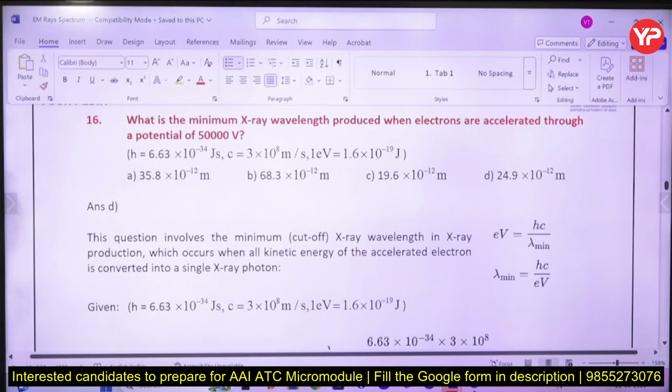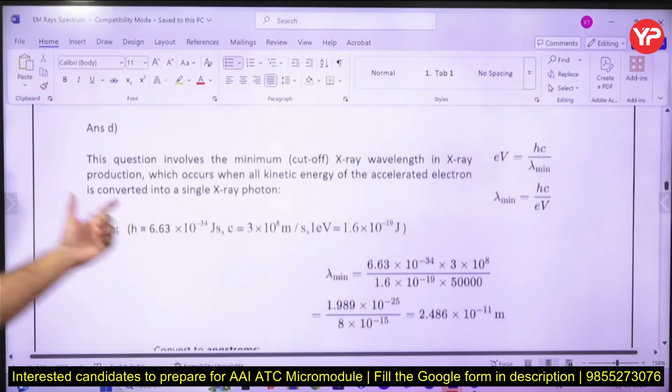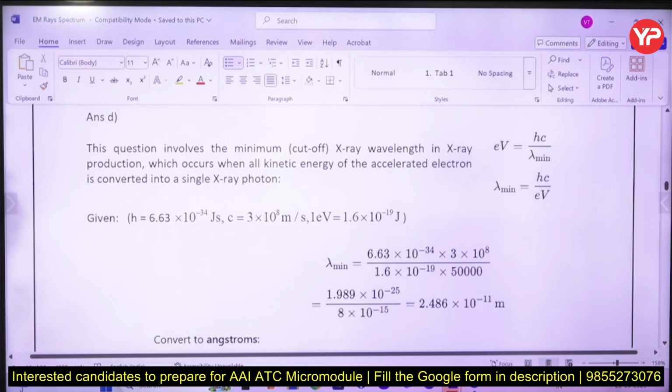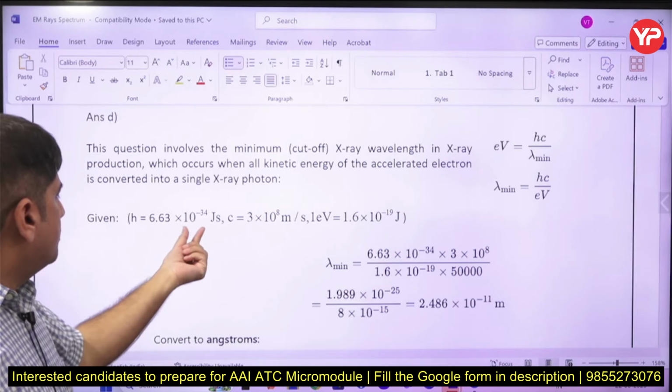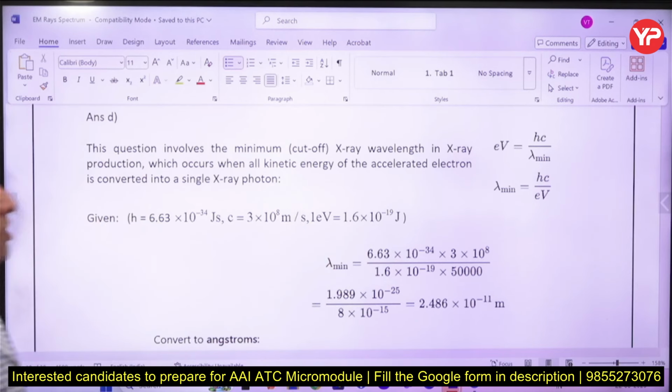Okay, now this formula, friends: energy is hc by lambda or hf. The value of h, Planck's constant in joule second, and the value of the speed of light you should remember. 1 electron volt is equal to this much joule of energy. H value, C value, and 1 electron volt, or energy is hc by lambda.